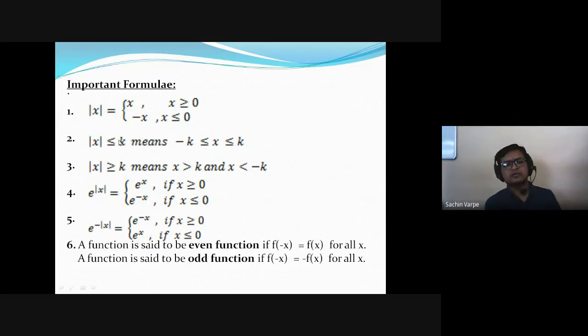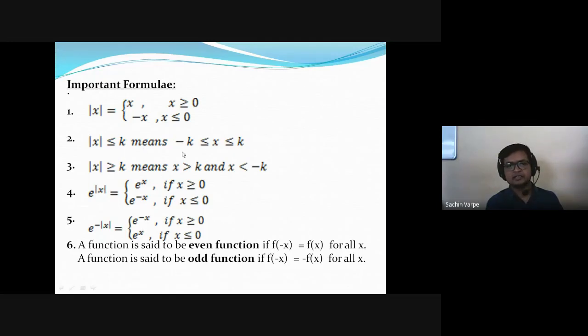You can verify this inequality by considering mod of x is less than, say, 1. Mod of x is less than 1 means that if we take any value from minus 1 to 1, its mod is always less than 1. Suppose x is equal to half.